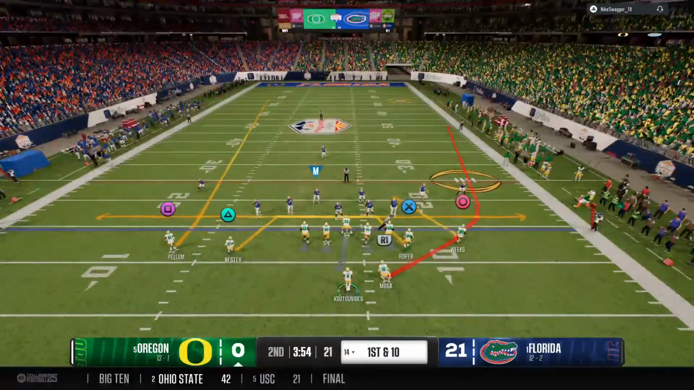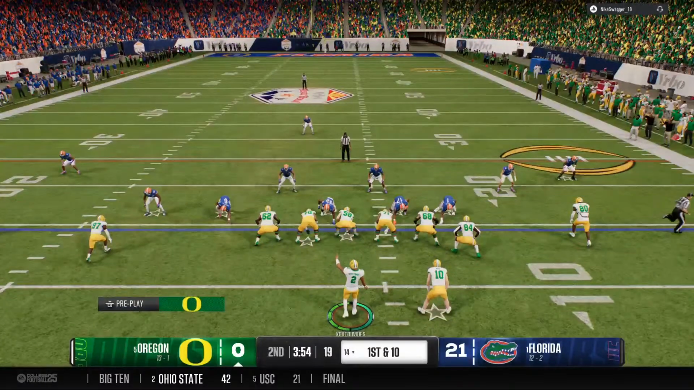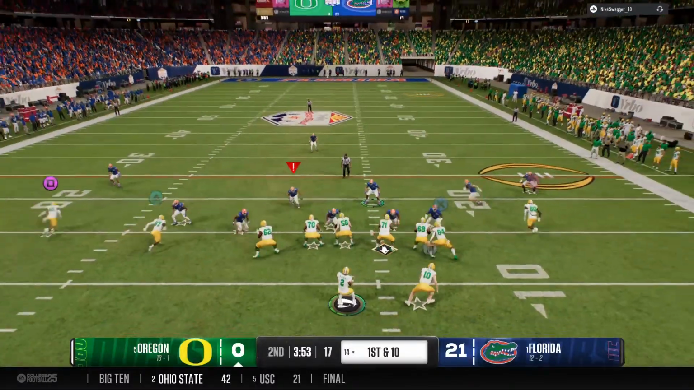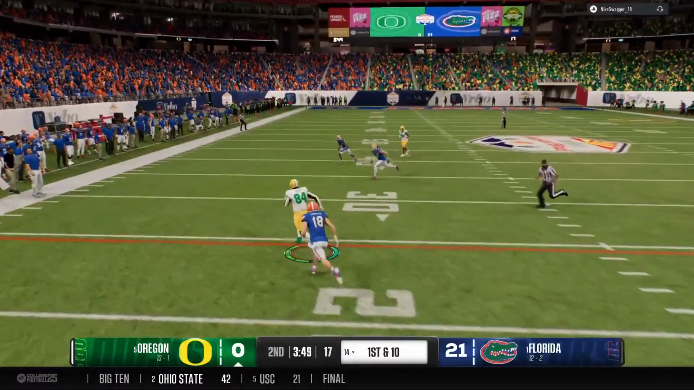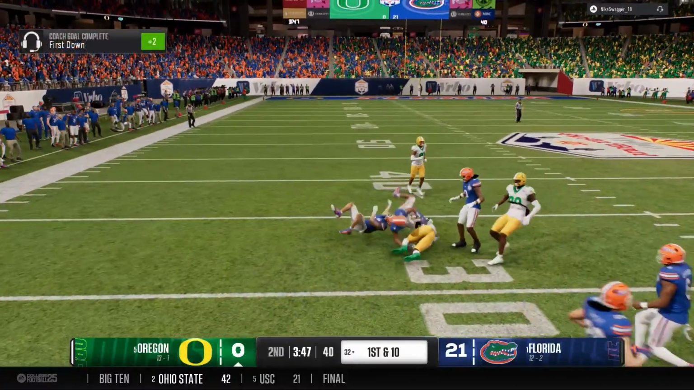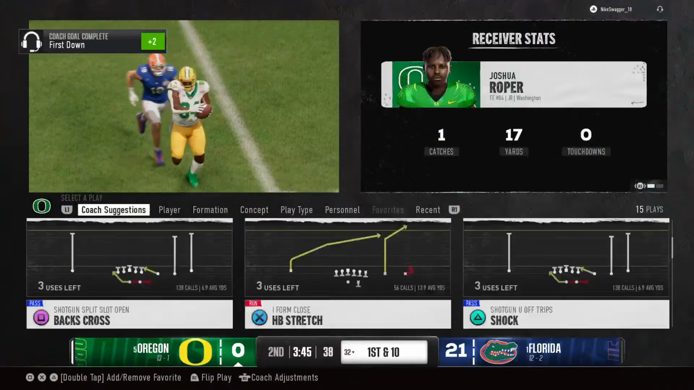And the powerful Ducks offense retakes the field. The last possession ended in an interception. Let's see if they continue to trust this quarterback in the passing game. Quick completion to the tight end. Tackled at the 32. That's enough for a first down.